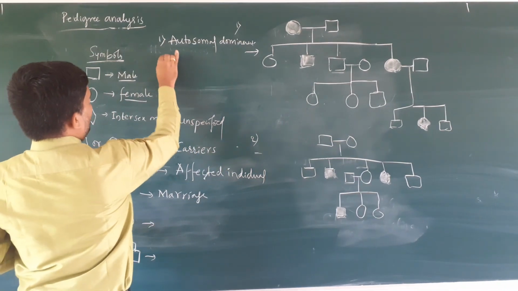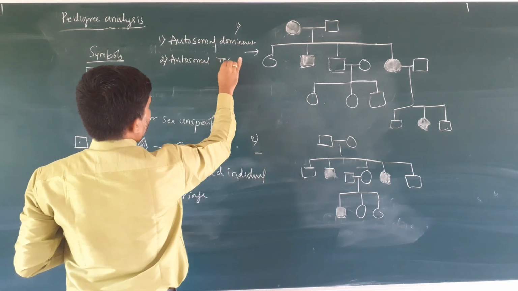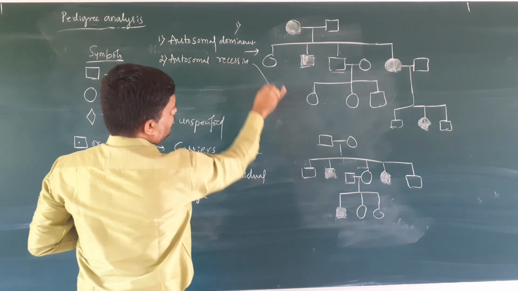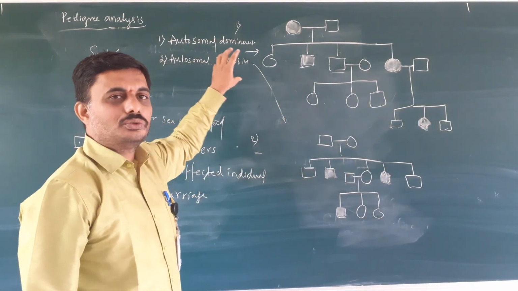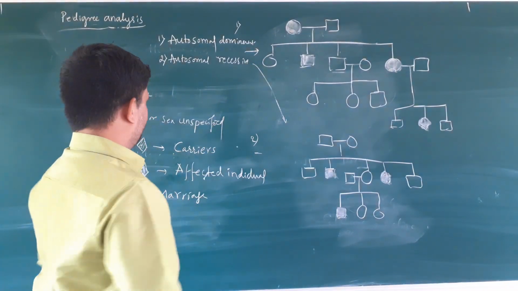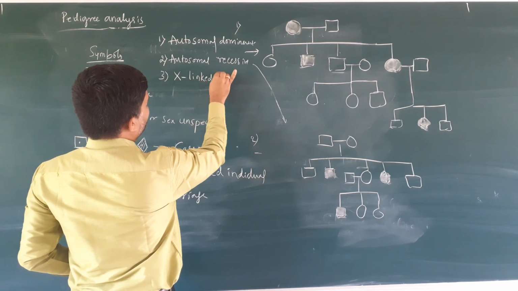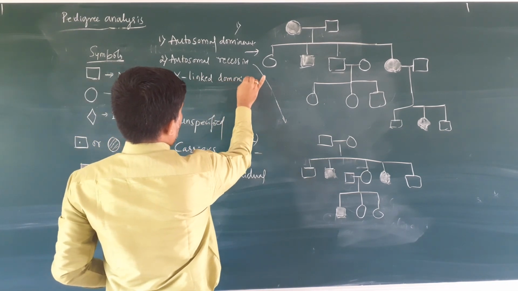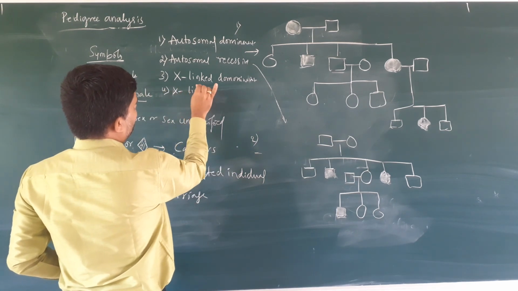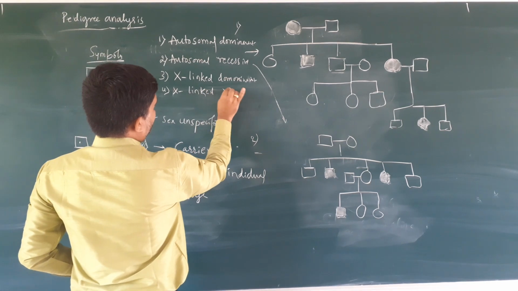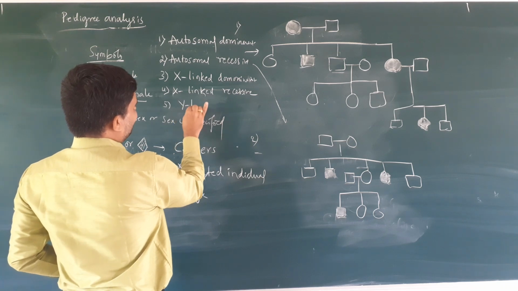Second is autosomal recessive trait. This chart shows the flow of characters where the trait is autosomal recessive. Third is X-linked dominant trait. The fourth is X-linked recessive trait. The fifth is Y-linked trait.